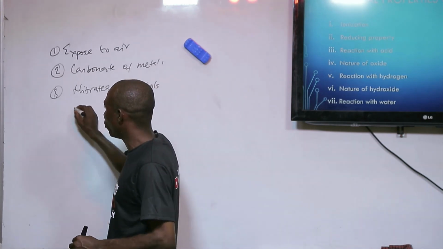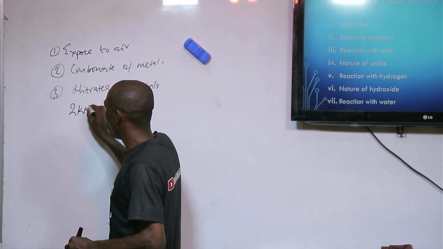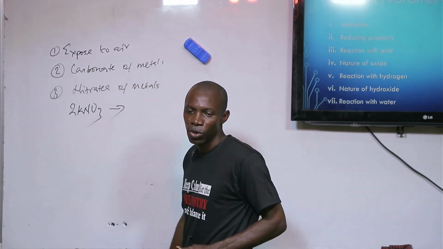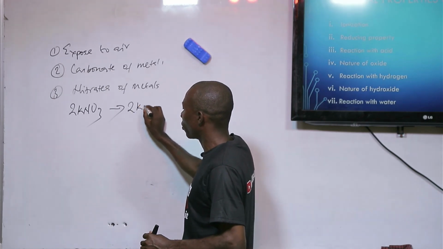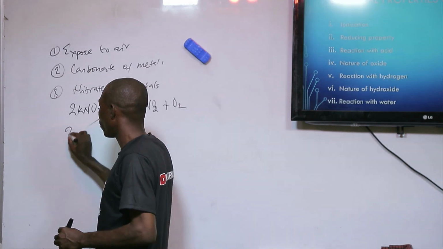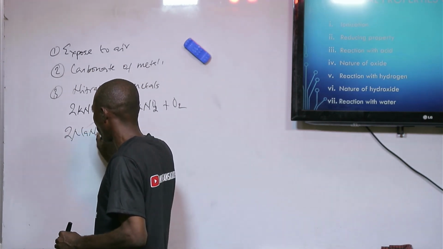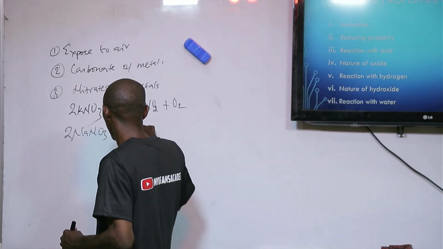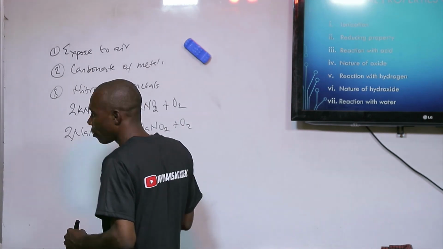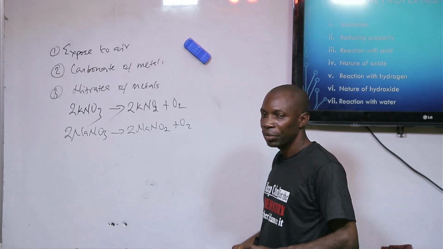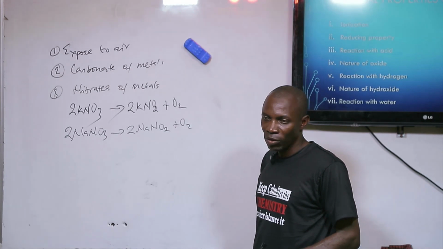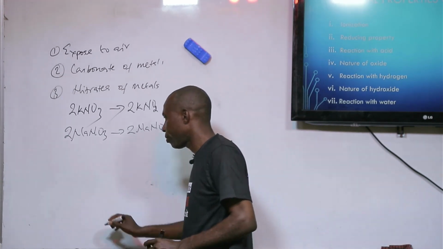The nitrate salt of group 1, potassium and sodium, when it heats strongly, will decompose with difficulty to give us nitrate 3 and the what? Oxygen. From copper down, we decompose to give us oxide, nitrogen 4 oxide and what? Oxygen.